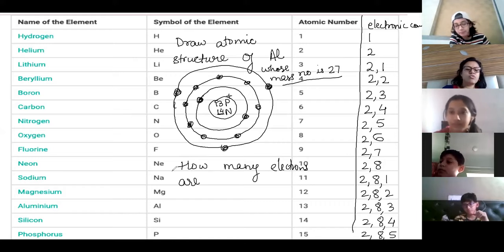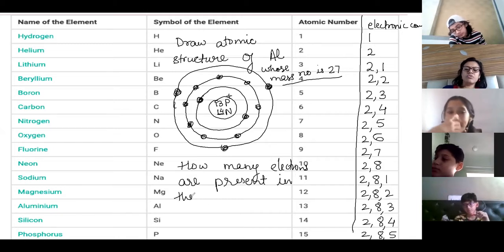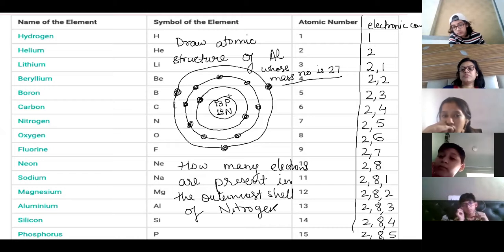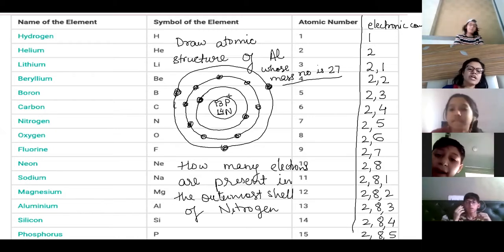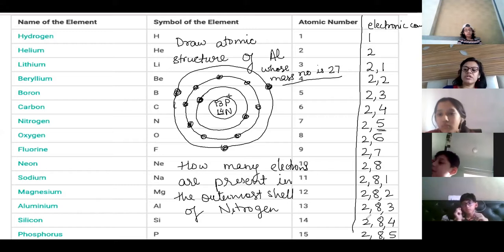I'm giving you one more question. How many electrons are present in the outermost shell of nitrogen? 5. So that type of question will come. The outermost shell has 5. Is the electronic configuration clear? You can do it on your own.